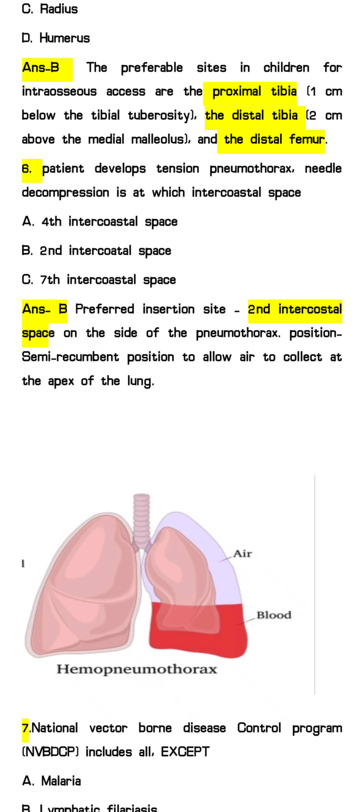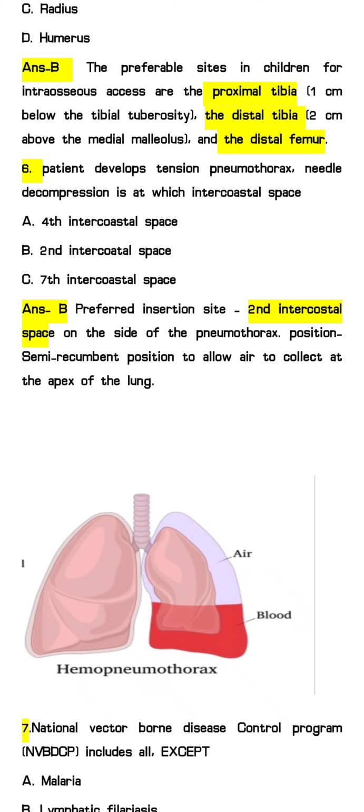Before doing the needle decompression we will give the semi recumbent position to the patient, so it helps to move the air to the apex of the lungs. Because air is light in weight, it will move upward, to the apex side of the lungs. So we can do the needle decompression at the second intercostal space.